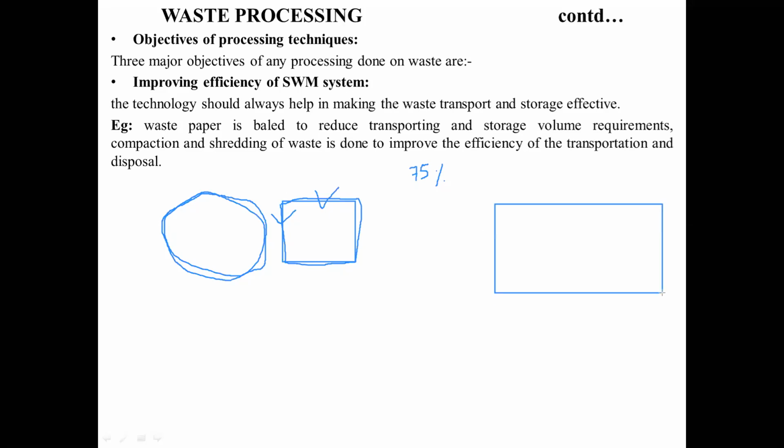Let us say this is a trailer. If you are going with the compaction, 75% of efficiency is going to be getting increased. Instead of taking only 1 unit of volume of waste, you can take now 1.75. Automatically, the 75% of the waste is going to be getting increased. 1.75 of waste can be dumped.